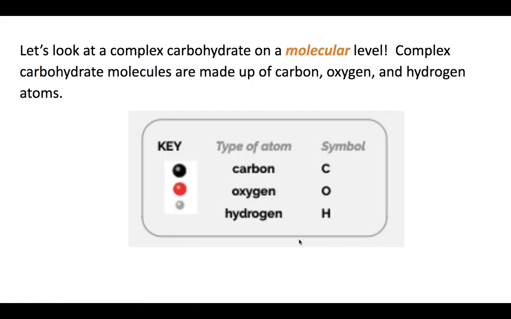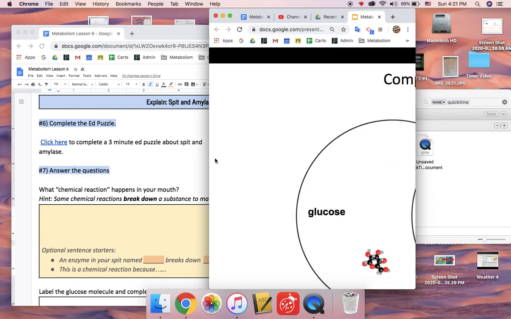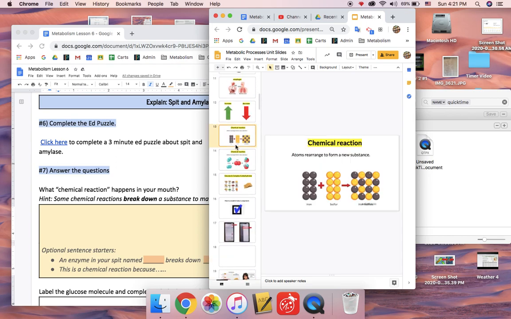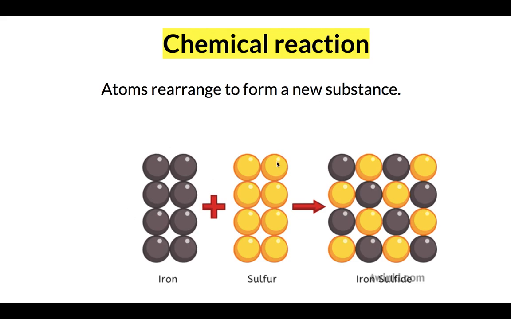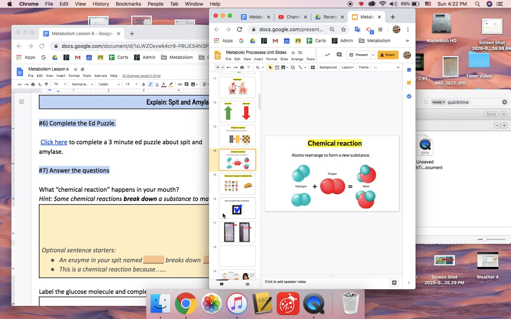Now, when we talk about a chemical reaction, it's important to remember, let me pull up our chemical reaction slide. When we talk about a chemical reaction, we need to remember that the atoms are rearranging to form a new substance. So here we had iron atoms and sulfur atoms, and then they combined to make a new substance. Same thing here. We had hydrogen atoms and then oxygen atoms, and they combined to make a new substance.